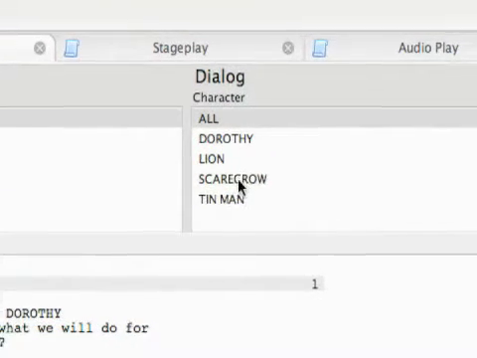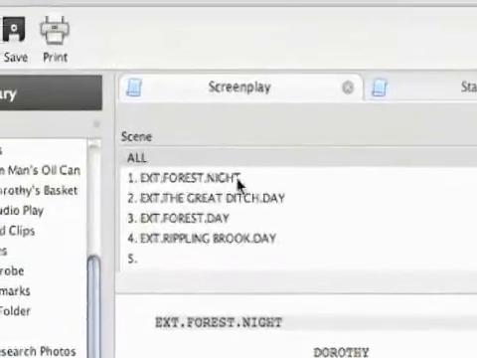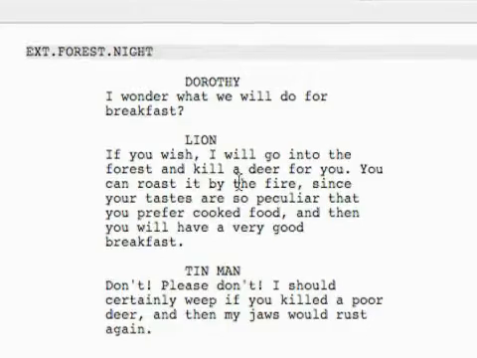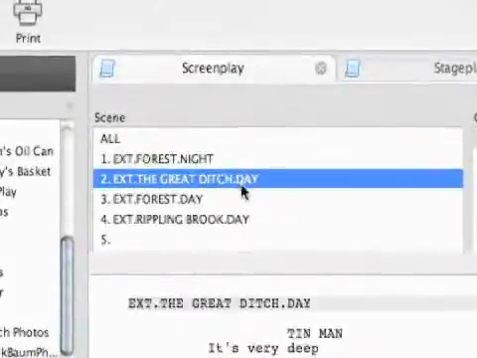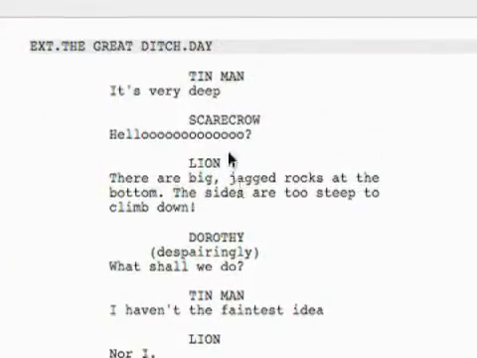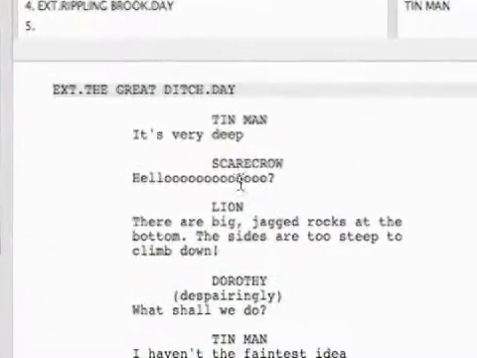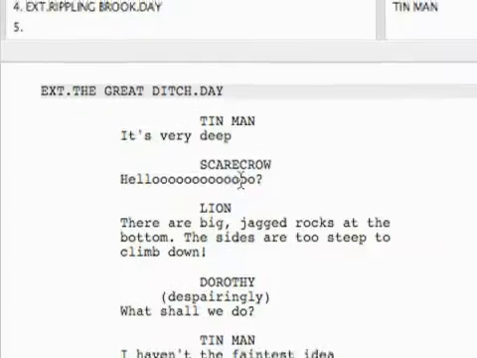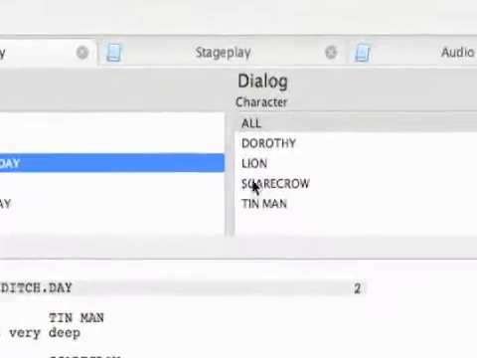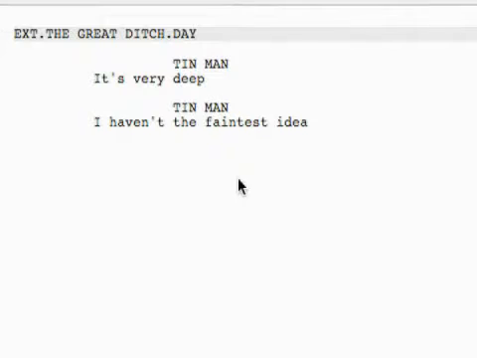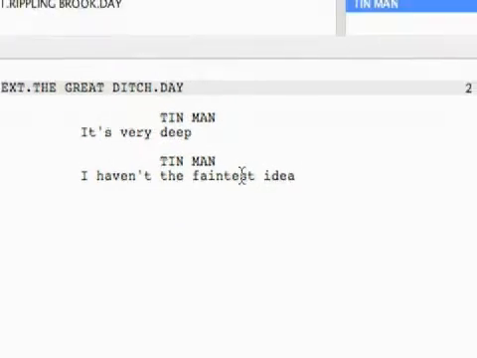in that scene. So if you'll see what I can do, I can click on a scene, and then I'm getting just that scene in my script. See how that works? And on this particular scene, if I wanted to isolate a single character's dialogue, I could click on the scene and then the character. And then you see the Tin Man's dialogue and the Great Ditch scene. So that's how the reporting function works.